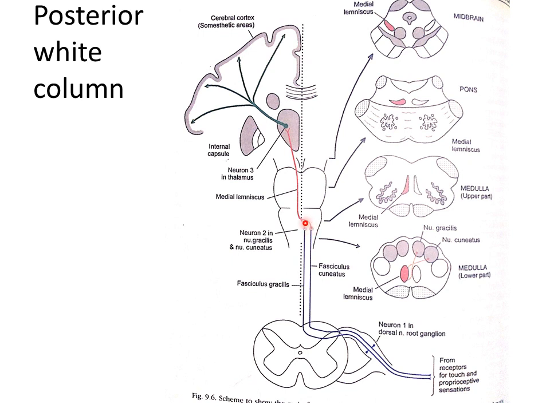Now the fibers from both the nuclei in the medulla oblongata cross to the opposite side and ascend in a tract known as the medial lemniscus, which goes to the thalamus, and in the thalamus lie the third order neurons.